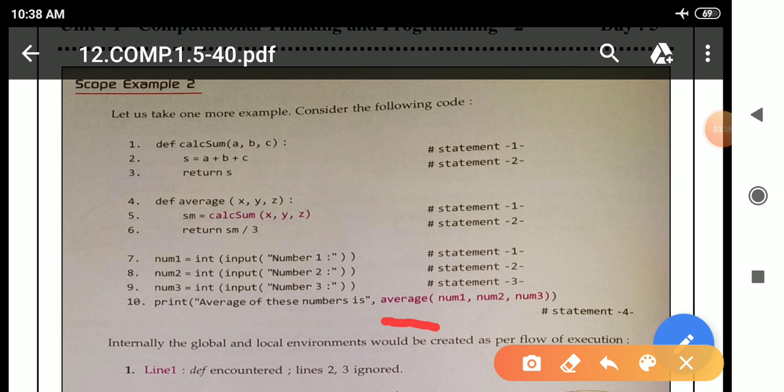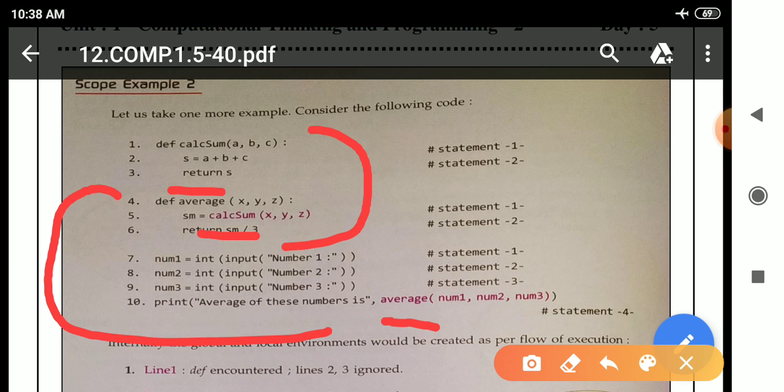After that the Python interpreter will move to line number 4 where the function average is, and it will move inside the body of the function. When it moves inside the body of the function, it will see cal sum, the name of another function which is present at line number 1. So the interpreter will move to line number 1.